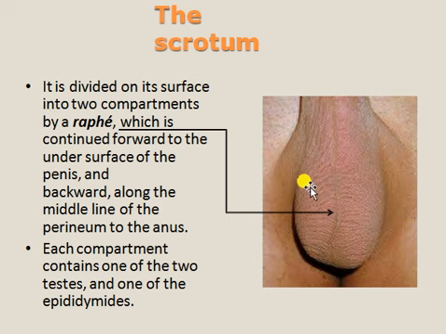The scrotum is divided into two compartments by the raphe, this part, which is continued forward to the under surface of the penis, and backward along the middle line of the perineum to the anus. So the raphe divides it into two compartments, and each compartment contains one testis and one epididymis.